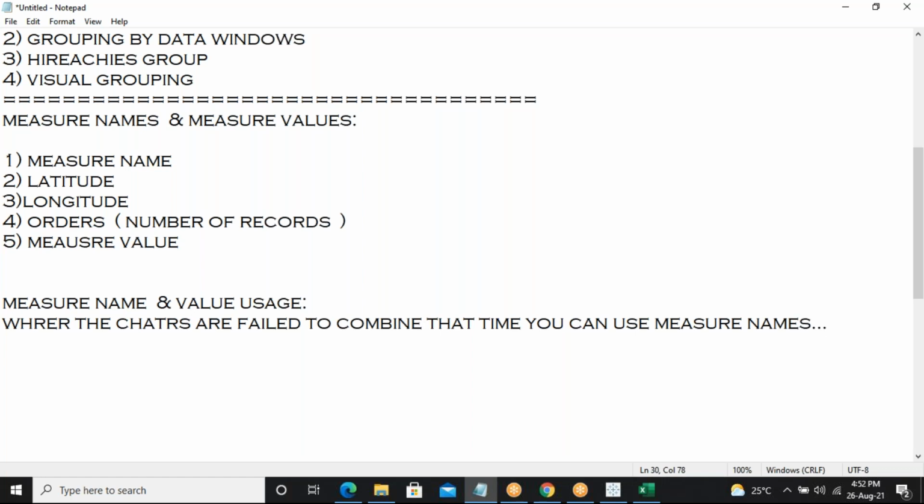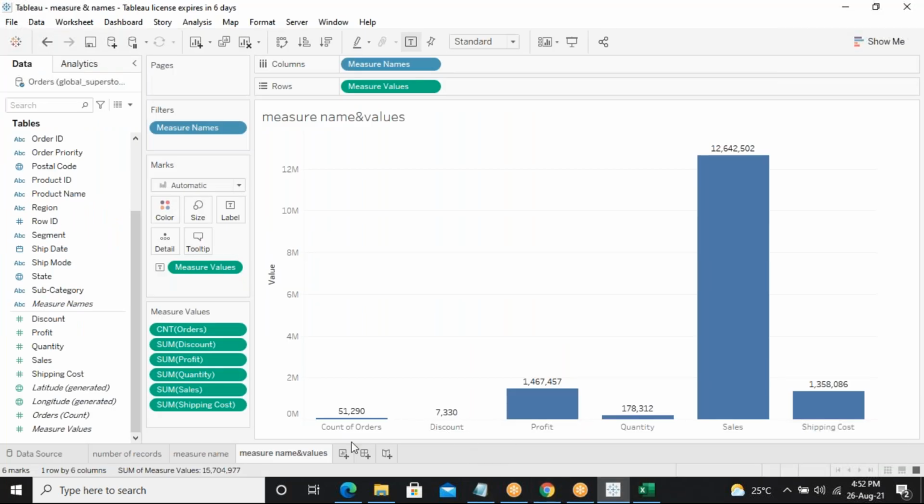Clear, right? Where the charts fail to combine, that time you can use the measure names and values usage to create the records. I'll just show you, see how slightly it is different.